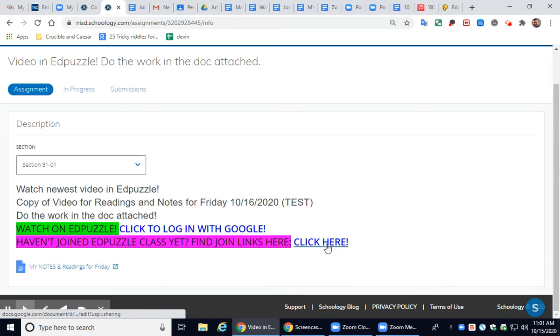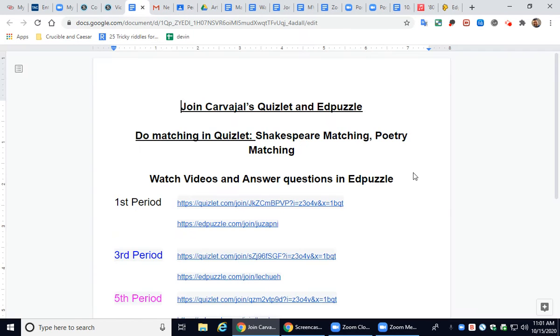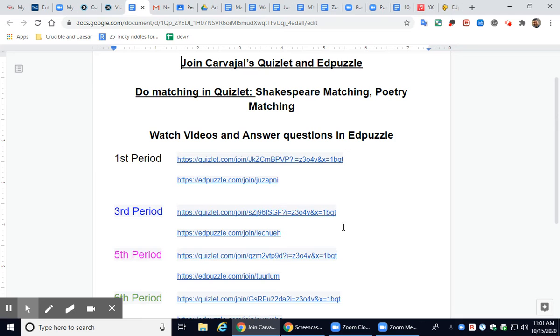So click here to open up the document. And see if I have it here. Yeah, it'll open up this document. Right now, of course, this is third period. Don't go to Quizlet. Go to third period, the Edpuzzle join. Click there and then join with Google. Be sure you're using your student account, of course. Don't use your personal account. And then once you're in my class, you should be able to see the videos.